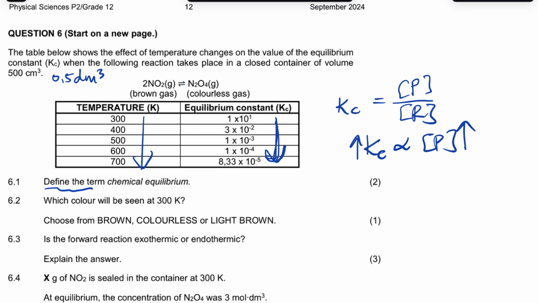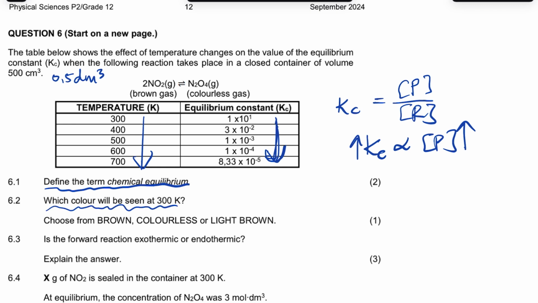Okay, let's answer the question. Define the term chemical equilibrium. The chemical equilibrium, guys, is a dynamic equilibrium. Let's put it like this: the chemical equilibrium is the chemical reaction where the rate of forward reaction is equal to the rate of reverse reaction. Stick to the exam guideline, guys. I might be paraphrasing it.